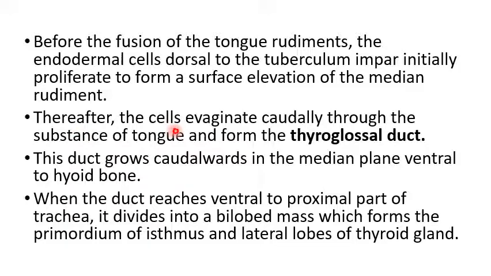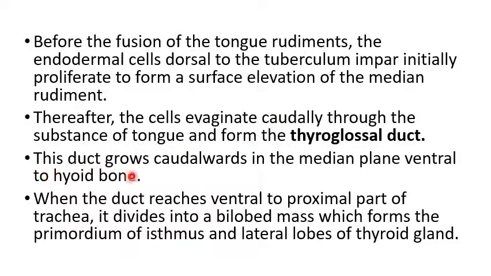Thereafter, the cells evaginate caudally through the substance of the tongue and form the thyroglossal duct.